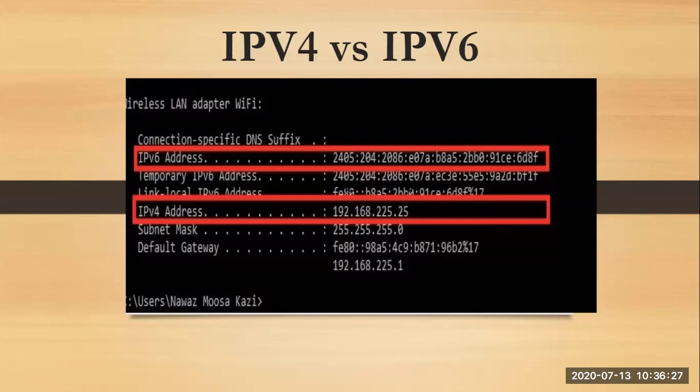IPv4 uses the ARP protocol, that is Address Resolution Protocol, whenever it wants to map MAC addresses, whereas IPv6 uses NDP. NDP stands for Neighbor Discovery Protocol, used whenever you want to map IP to MAC addresses.